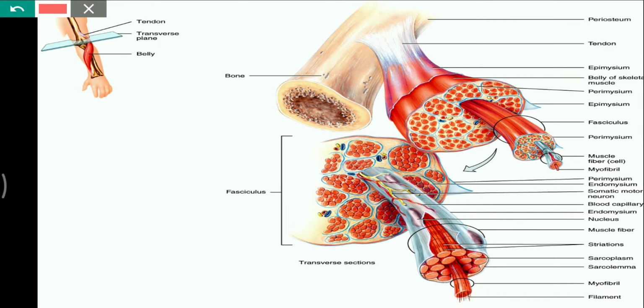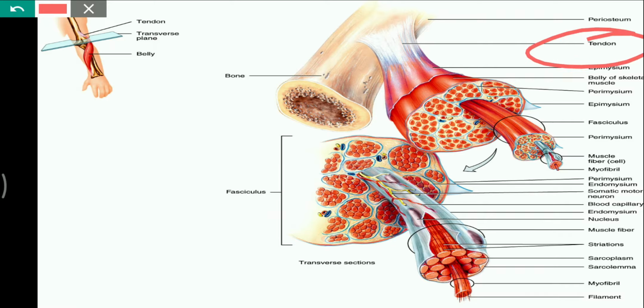So in a muscle, a group of myofibrils makes a muscle fiber, a group of muscle fibers is called a fasciculus, and a group of fasciculi is called a muscle bundle. The muscle bundle is attached to the bones of the skeletal system by means of tendons.